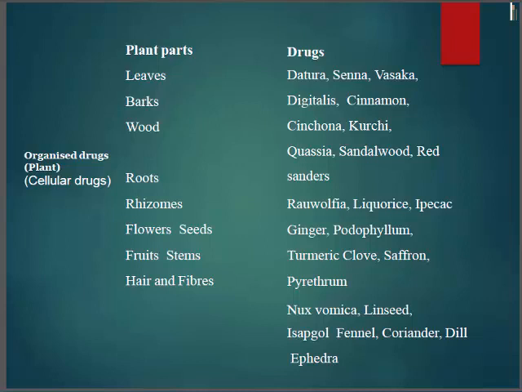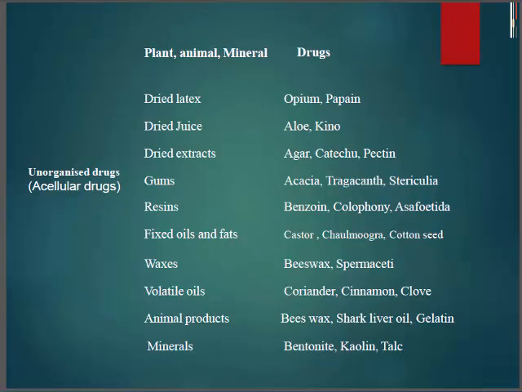Some drug examples are given: for leaves, datura, senna; for roots, sanders. Here unorganized drugs are acellular drugs. Here also some examples are like dried latex, dried juice, meaning we can't identify from which part it came. You can see in the example.